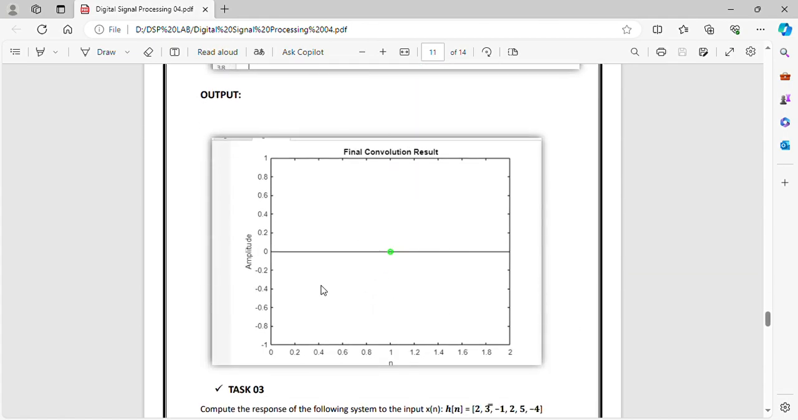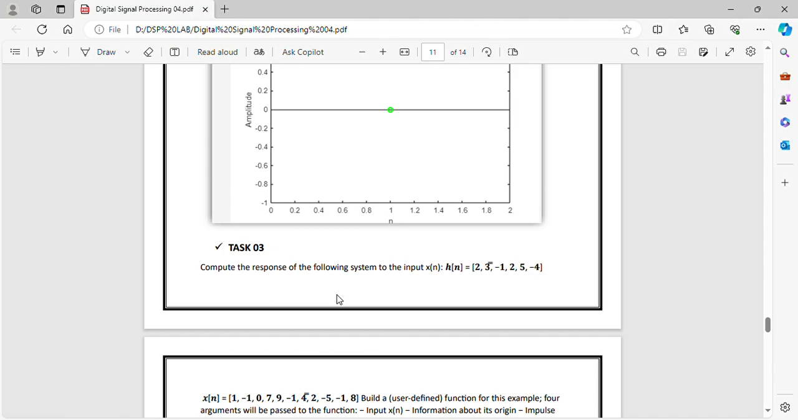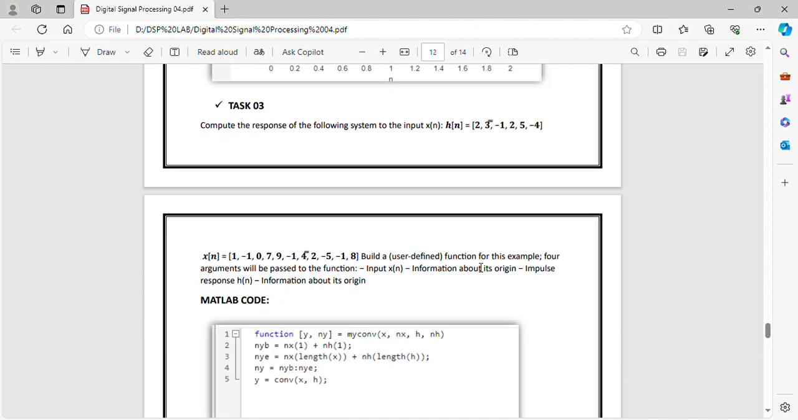The resulting output is the final convolution result. In task 3, compute the response of the following system, where the impulse response h[n] is given and x[n] is given, and build a function for this example. For example, four arguments will be passed: the input x[n] and information about its origin, and the impulse response h[n] and information about its origin.